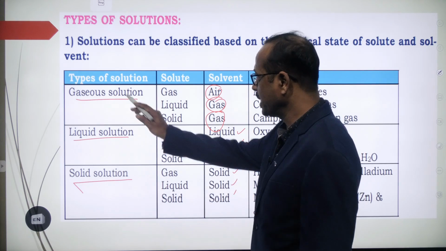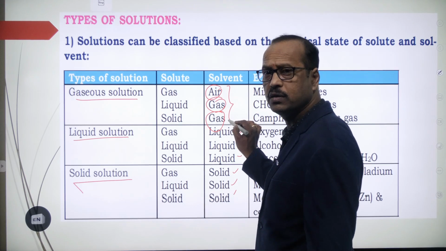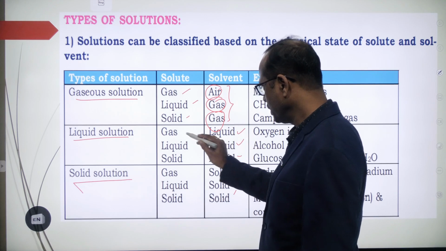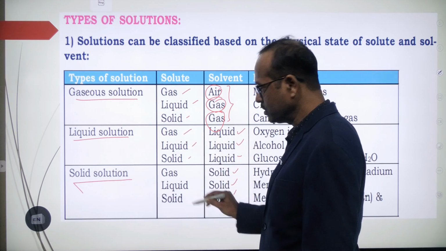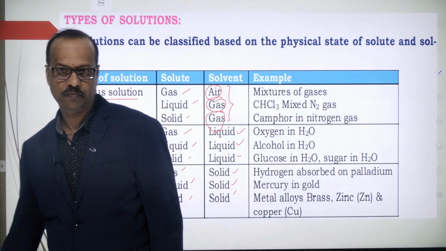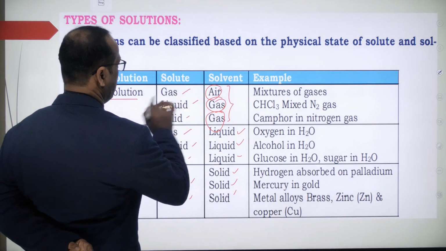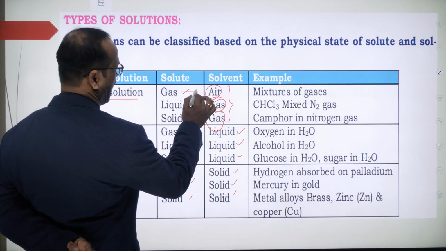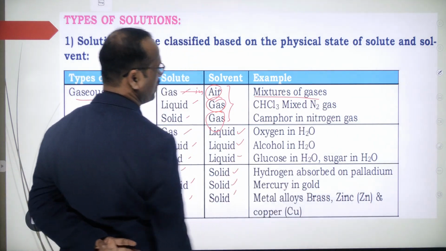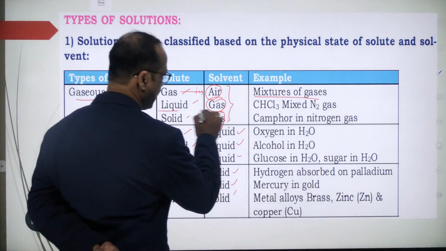So, if you take the gaseous solution, the solvent is gas. But what will be the solute? Anything: gas, liquid, or solid. Here also, gas, liquid, solid. Like this, a total of 9 types of solutions are there. Now, gas in gas: both are gases, so that is an example of a mixture of gases, like air.